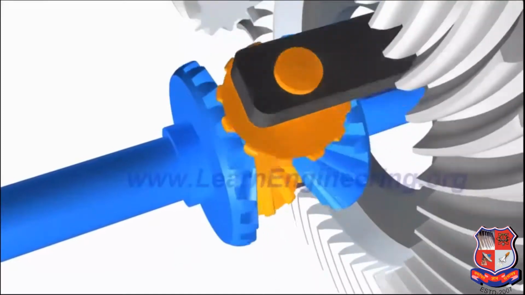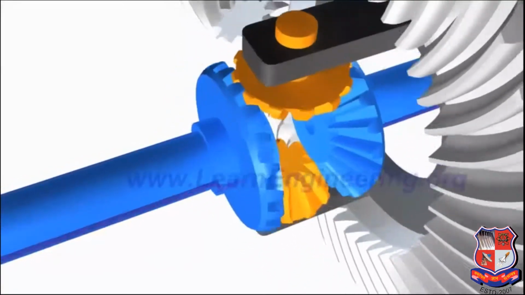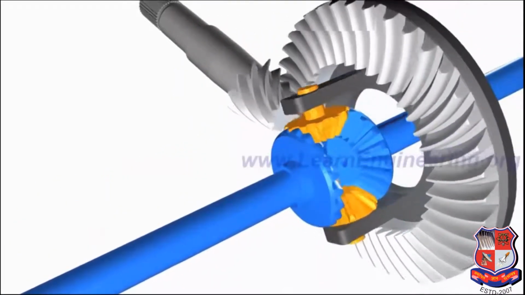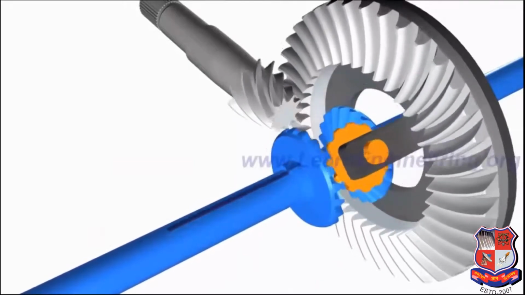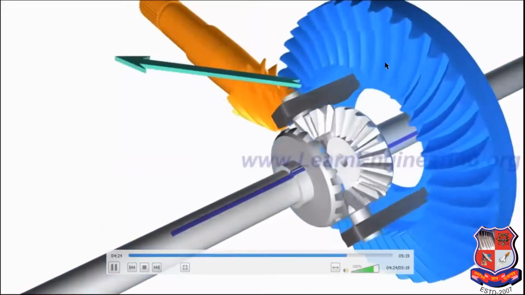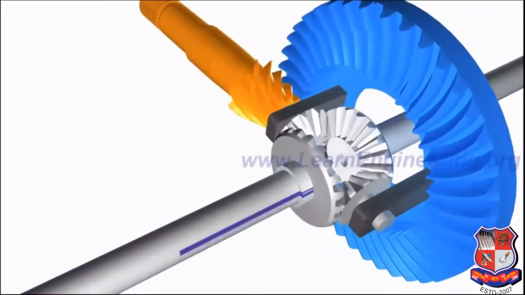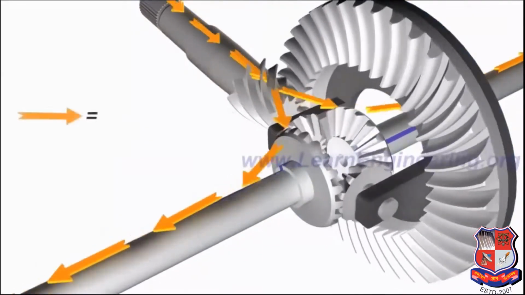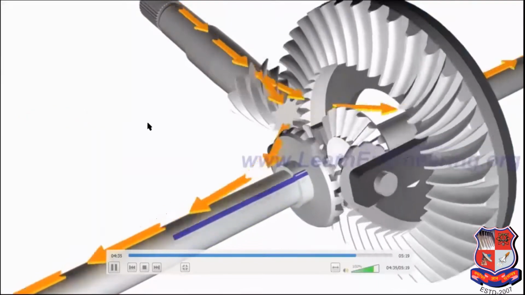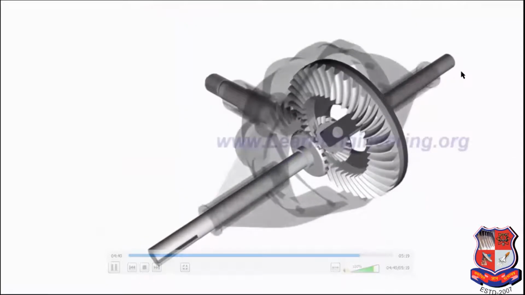Here the differential has another function also. It is not just to differentiate speed, but also to reduce the input speed at a higher gear ratio. So the torque is going to increase. So from the propeller shaft to the crown wheel, a gear reduction will take place. So speed will decrease and torque will increase, and it also transmits the power at 90 degrees. We are getting power from the propeller shaft here, and it transmits it at 90 degrees to the wheel.